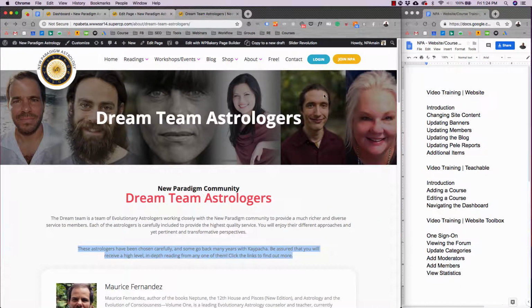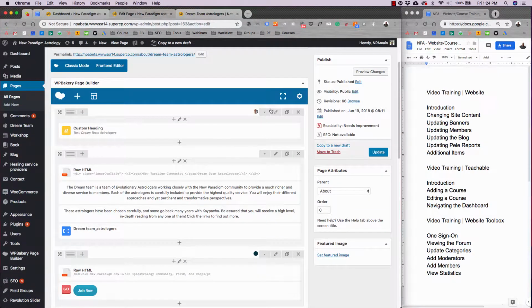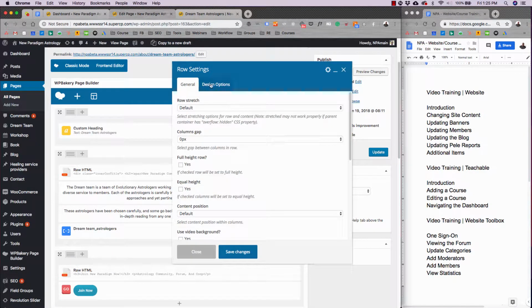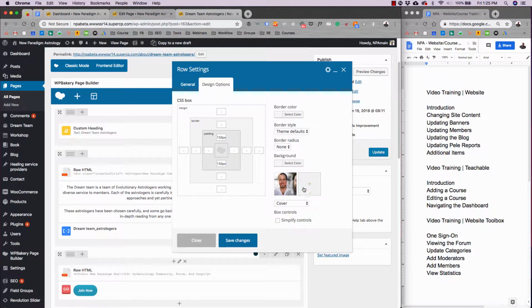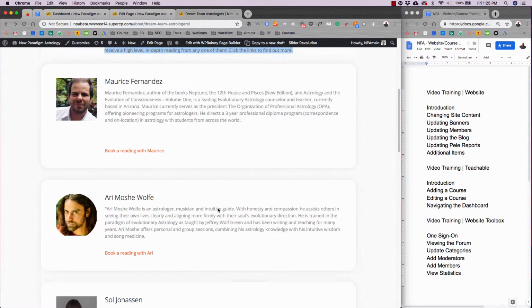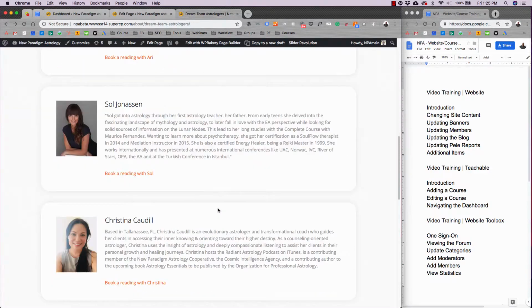Now, if I want to edit this banner, right? Any of the banners at the top, you just go to this top section here. You can see the image little thumbnail here. You just hit the pencil. You just hit design options, and you can replace that image right here. Now, everything else on this page is pretty much straightforward. You can go in and edit that content.